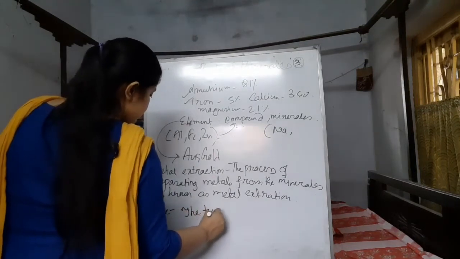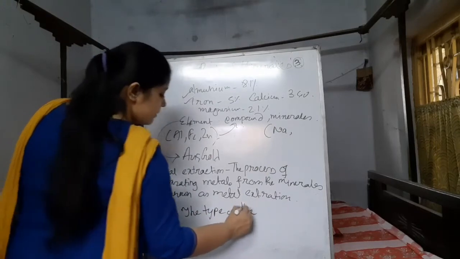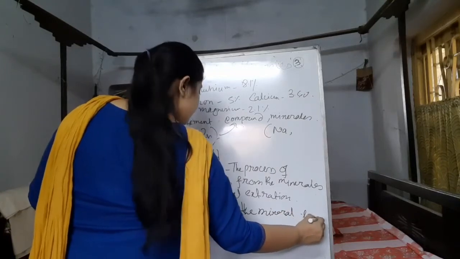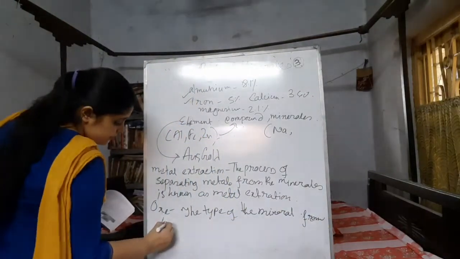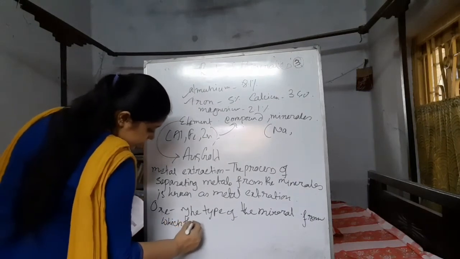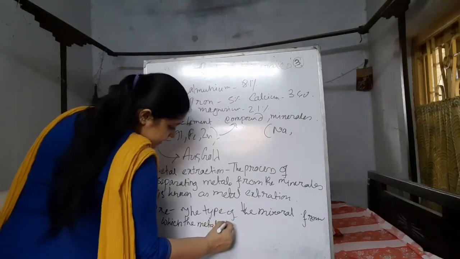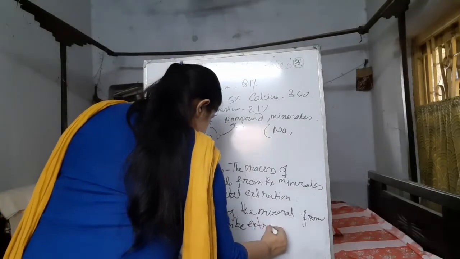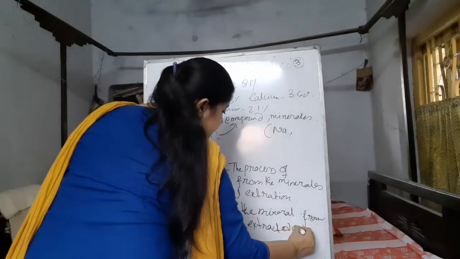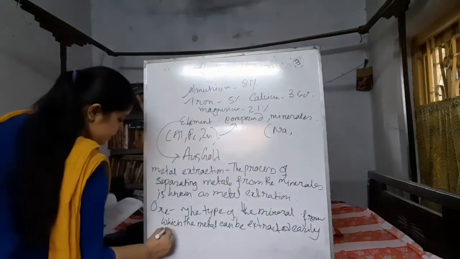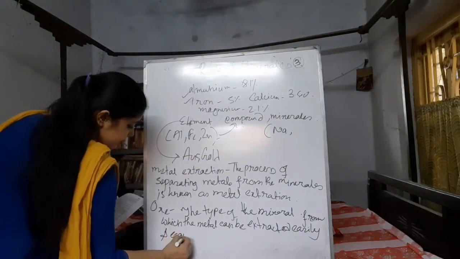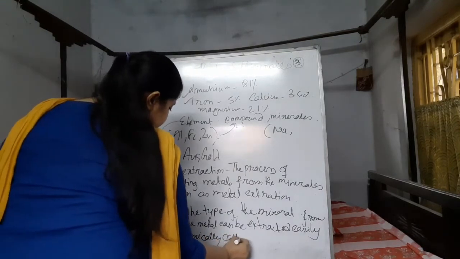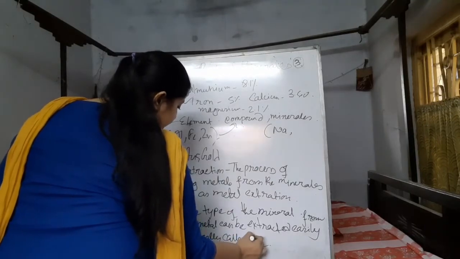The type of mineral from which the metal can be extracted easily and economically is called ore.